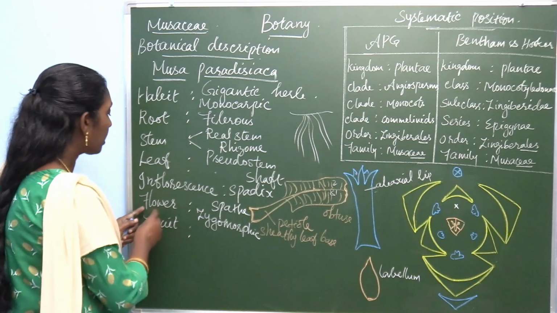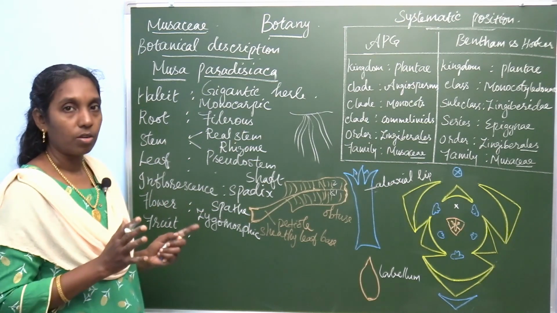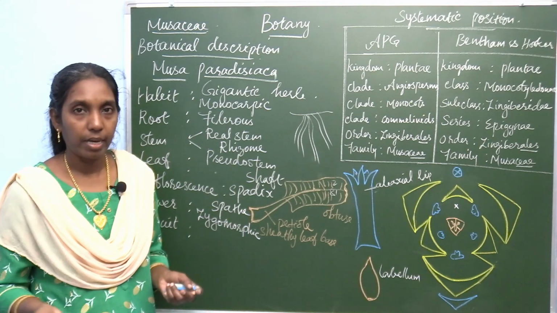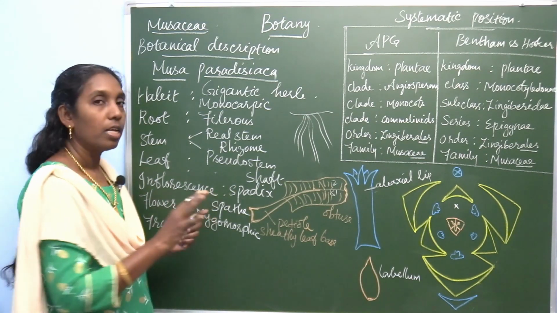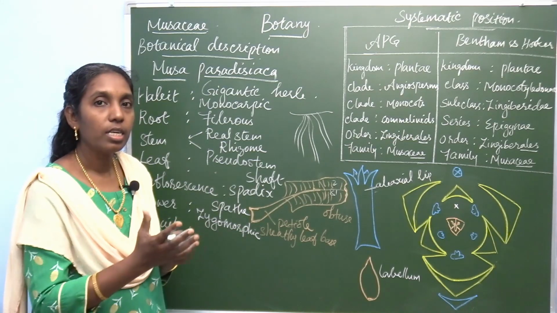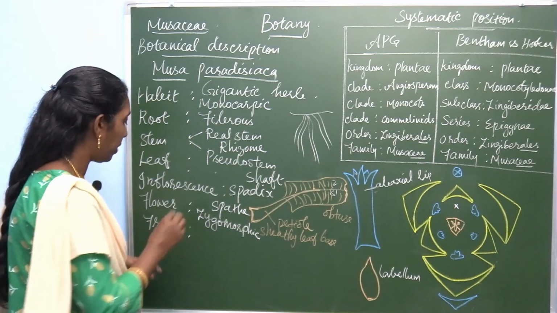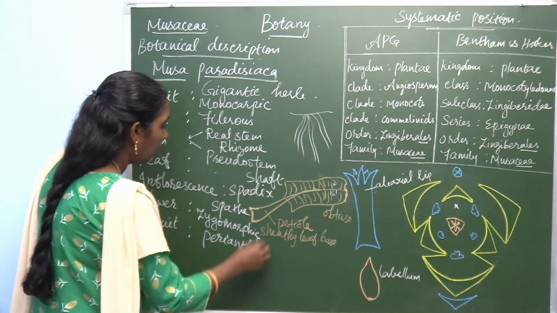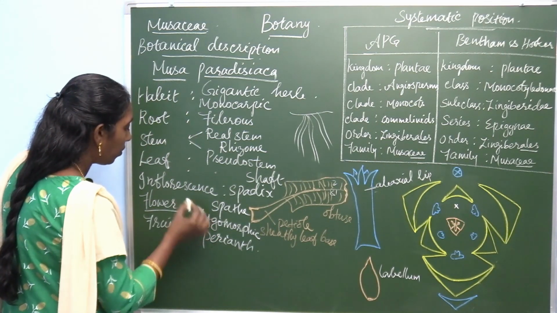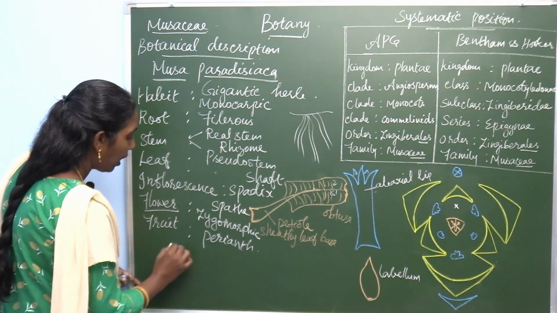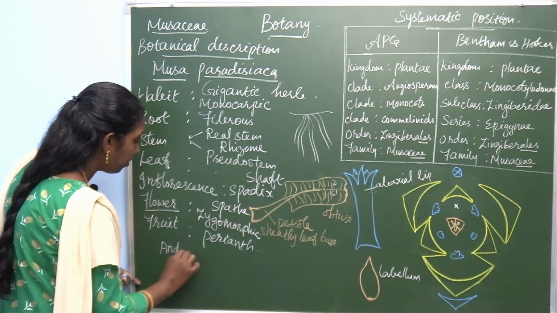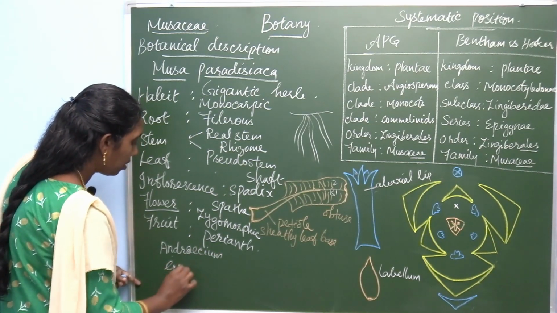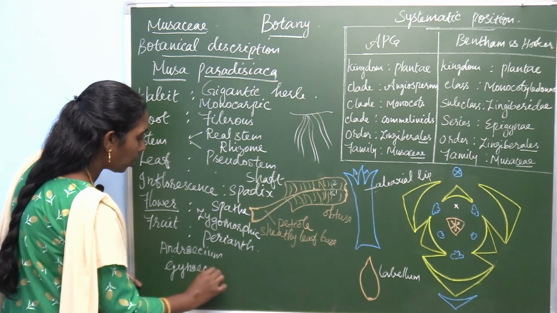Before that, when you are describing the flower, a normal typical flower contains calyx, corolla, androecium, gynoecium. Here in this flower, there is no calyx and corolla. So, together it forms a single whorl called perianth. Then, under this flower, before writing about the fruit, you write about androecium and gynoecium, which are important.